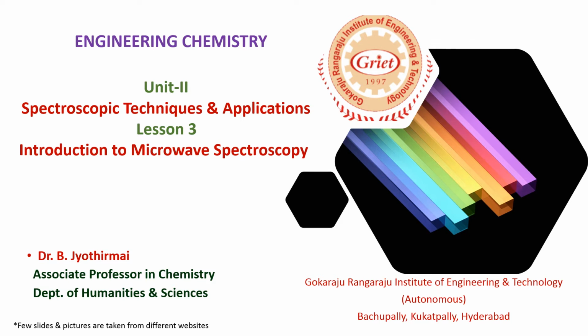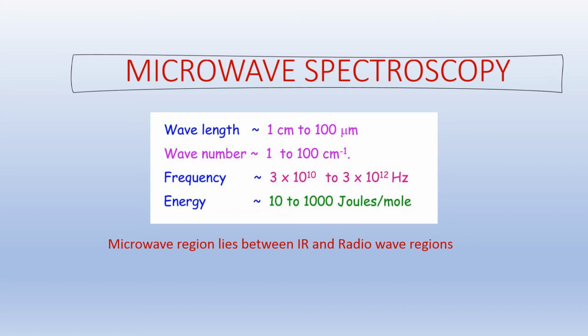Today our topic is Introduction to Microwave Spectroscopy. As we all know, the microwave region lies in between the IR and radio wave regions, and the wavelength of microwave radiation is 1 cm to 100 micrometers, wave number 1 to 100 per centimeter. Frequency of these radiations is 3 into 10 power 10 to 3 into 10 power 12 Hertz.